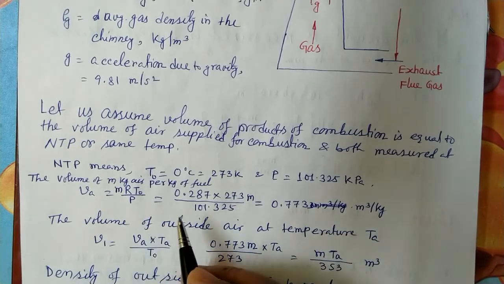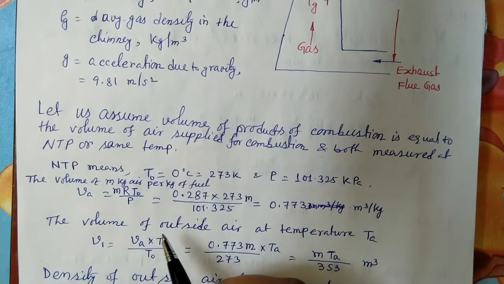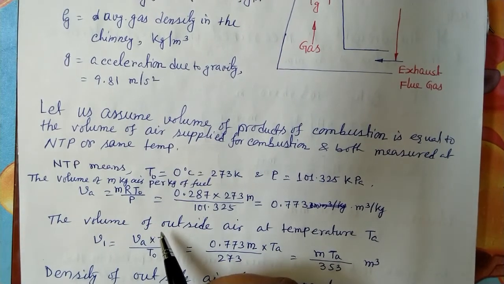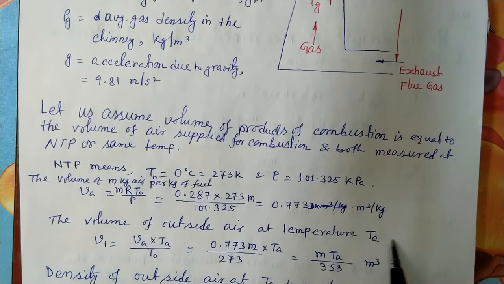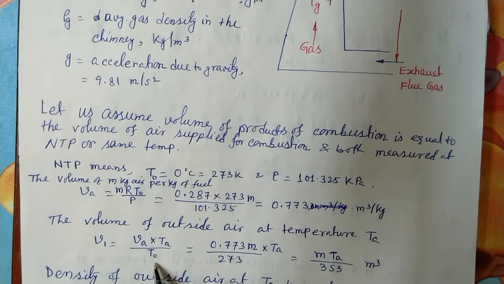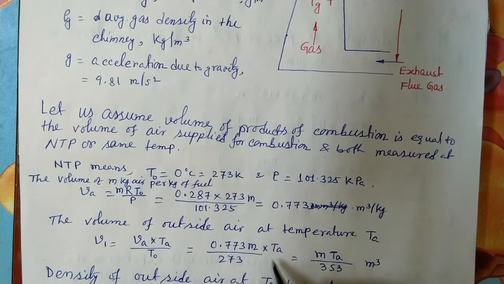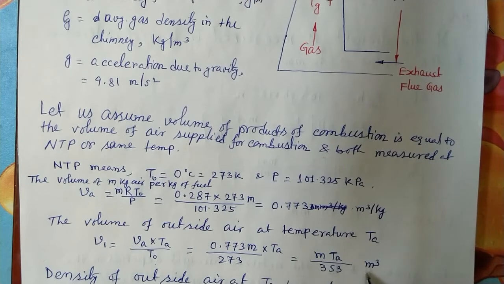Now we will find the volume at temperature Ta, meaning atmospheric air temperature. The volume of outside air at temperature Ta we get as V1. Similarly V1 is equal to Va into Ta by T0, and if we put the value, we get m into Ta by 353 meter cube.